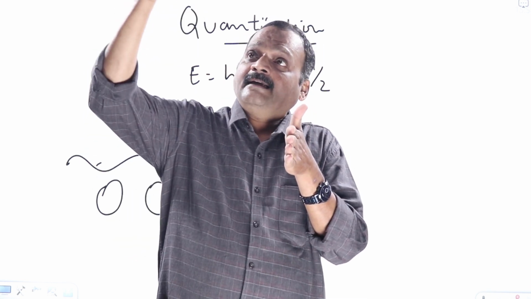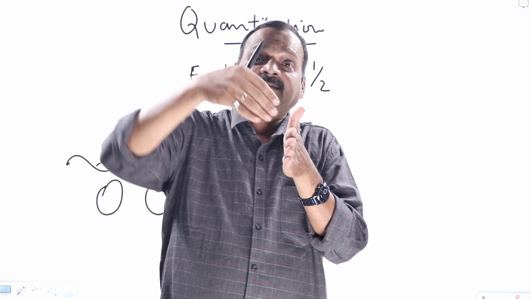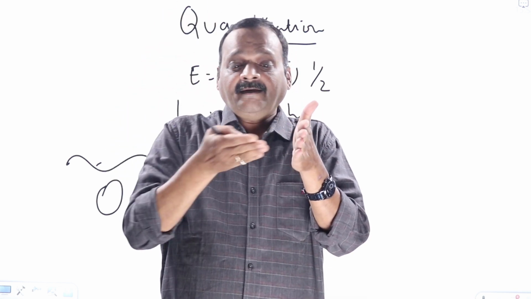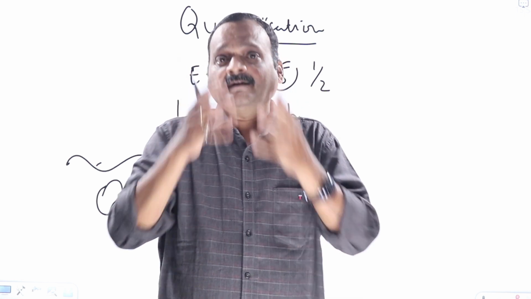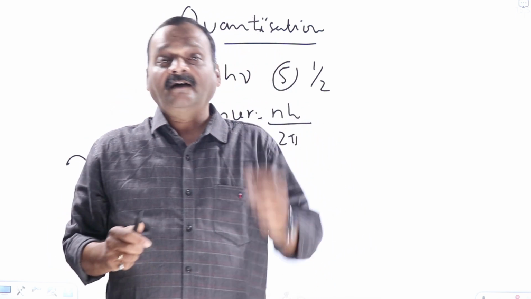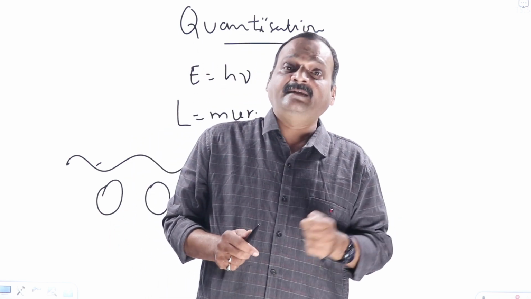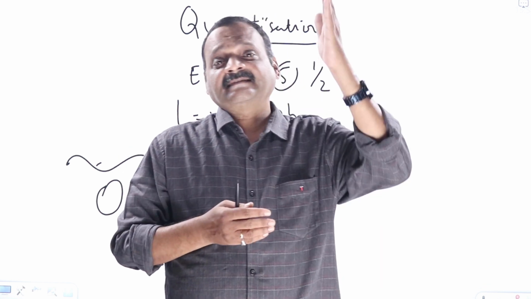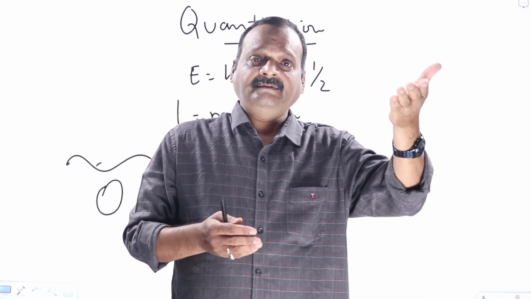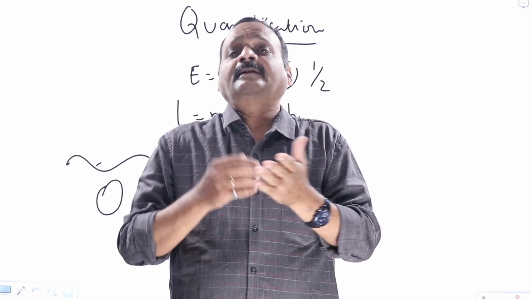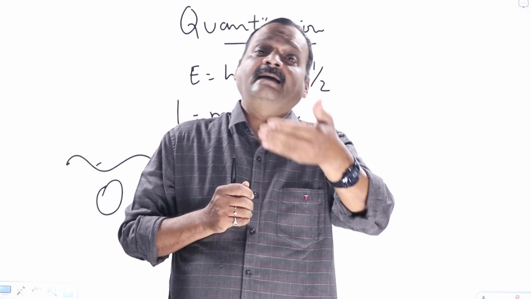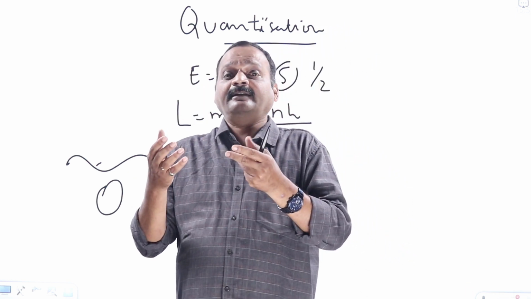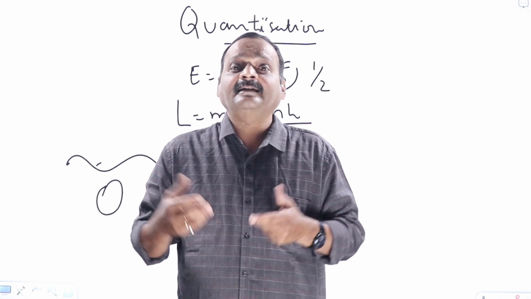But if I treat light as a wave, because wave theory was successful in explaining all the properties of light, and apply it to understand this photoelectric phenomenon, I could not understand. All the salient features of the photoelectric effect could not be explained properly. Why did the so-called highly successful wave theory fail? Similarly, there is black body radiation, the radiation emitted by a perfect black body. If I apply wave theory of light, we are not getting correct results.